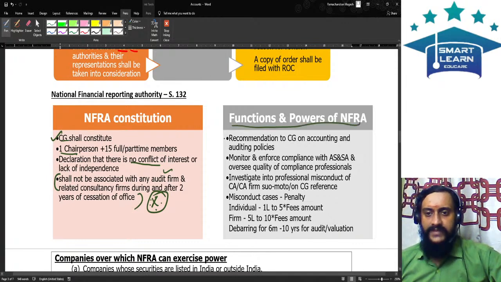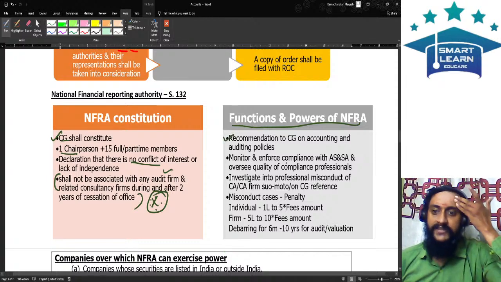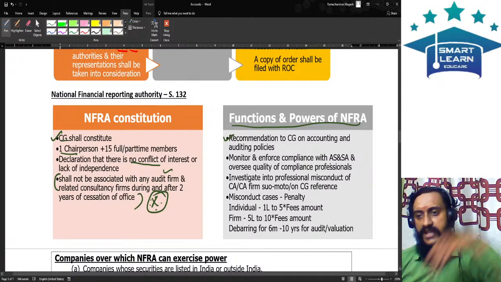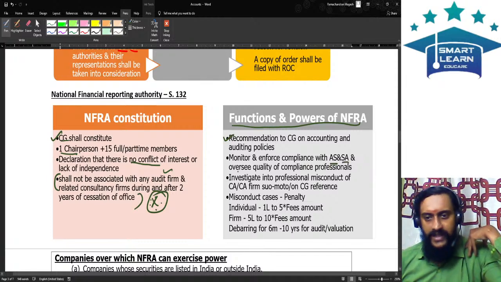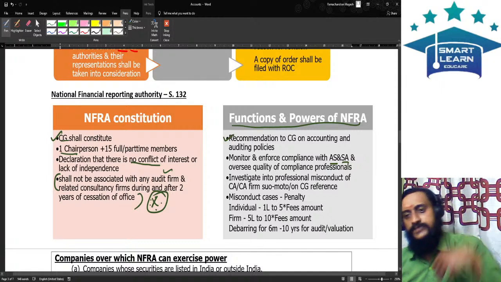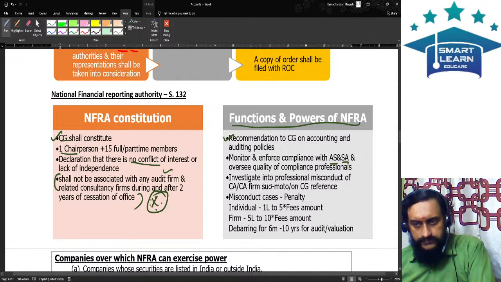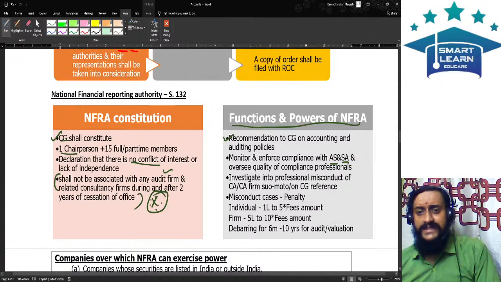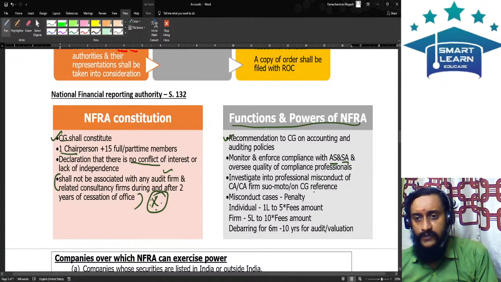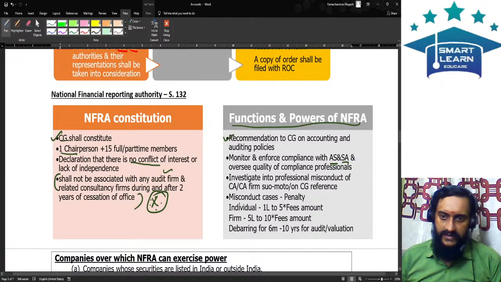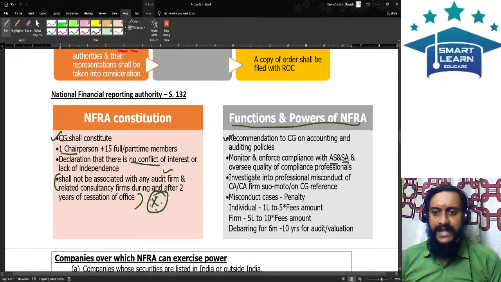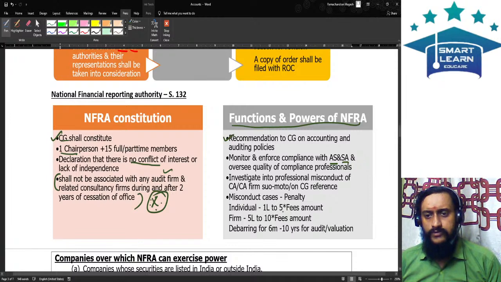See, NFRA will give recommendations to the central government on the accounting and auditing policies. They will monitor and enforce the compliance with the accounting standards and the standards on auditing and oversee the quality of the compliance of professionals. Investigate into the professional misconduct of a CA or CA firm either suo motu or on the central government reference. In misconduct cases, penalty will be levied: individual from 1 lakh to 5 times of the fees amount, firm from 5 lakhs to 10 times of the fees amount, and they will be debarred for a minimum of 6 months to 10 years for audit or valuation.